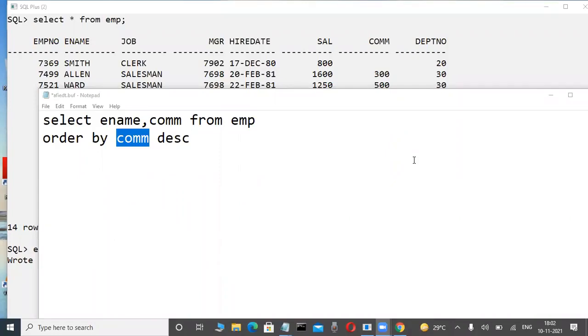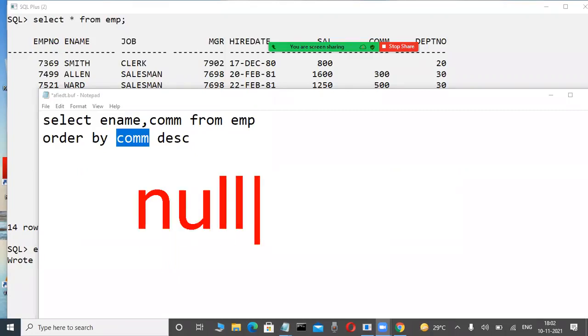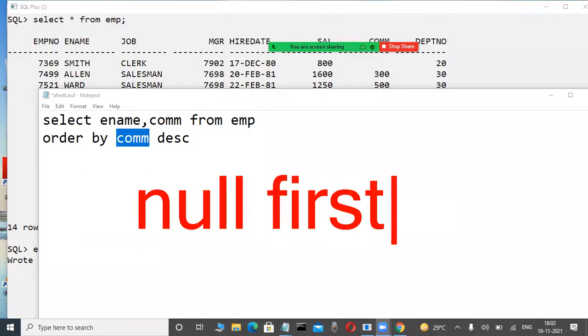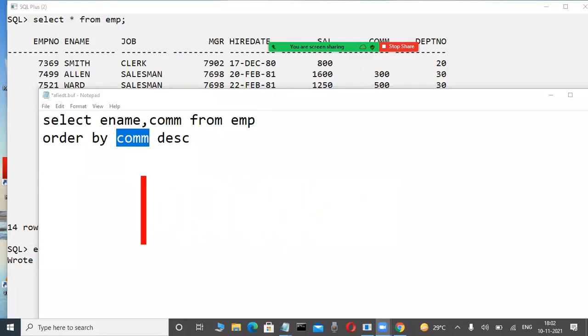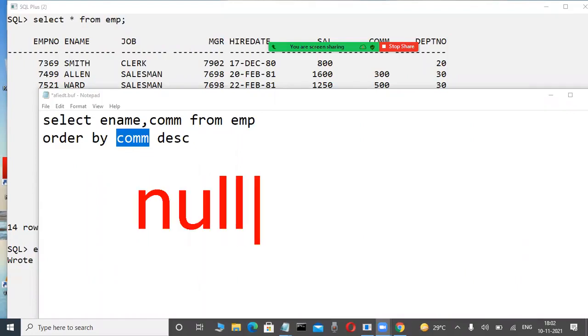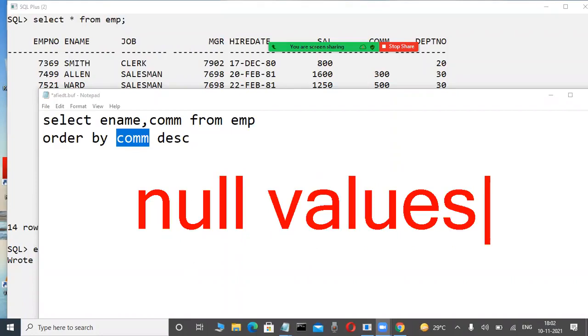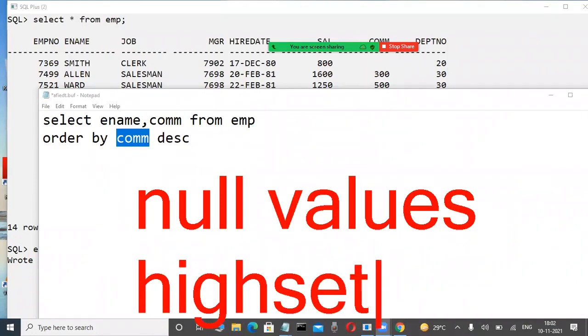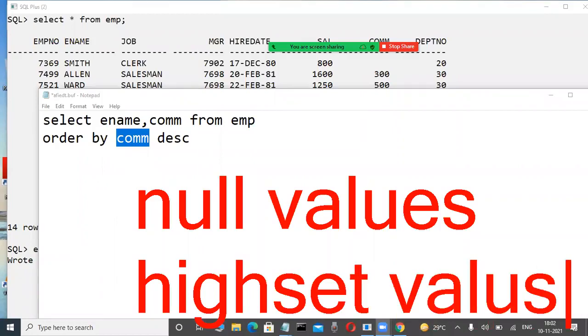Anybody? Very good. Some fellows are saying null values, some fellows are saying actual values. Which one is correct? Very good, those who said null values have the correct answer. Null values first is the correct answer. Why? Because in every database, not only Oracle, null values are treated as the highest values. Very important.